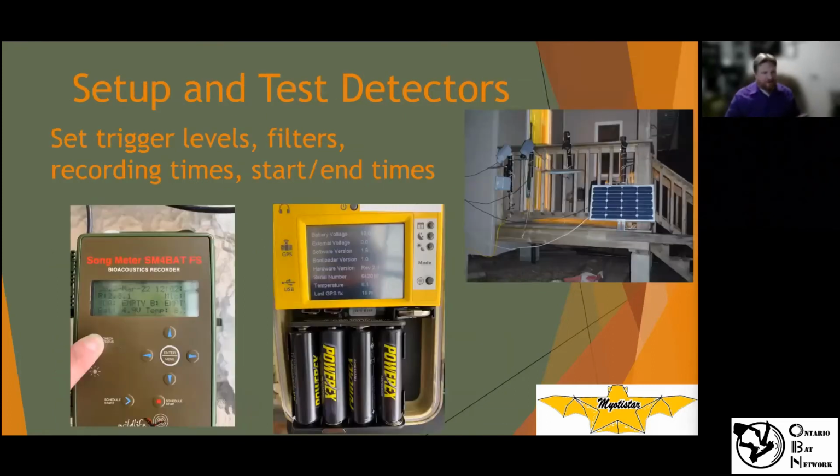So when you first get your detector and you open the box, like I said, don't expect to just go in the field. You need to spend some time understanding the different settings, the trigger levels, the filters, all those things. You need to know when to program your detector to turn on and turn off. And the standard now, basically internationally for passive monitoring, is 30 minutes before sunset to 30 minutes after sunrise. And that's a standard in a lot of detectors that's automatically programmed in them now. So for the most part, we do that.